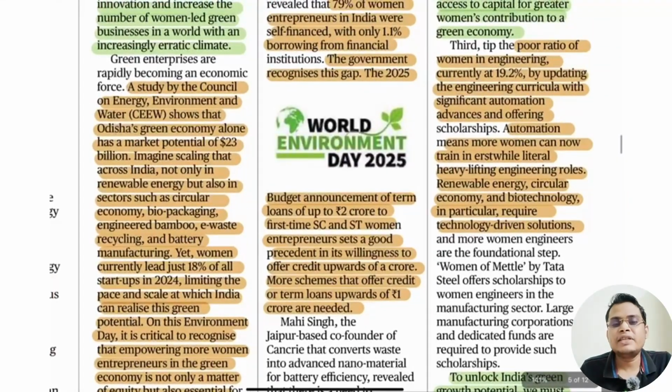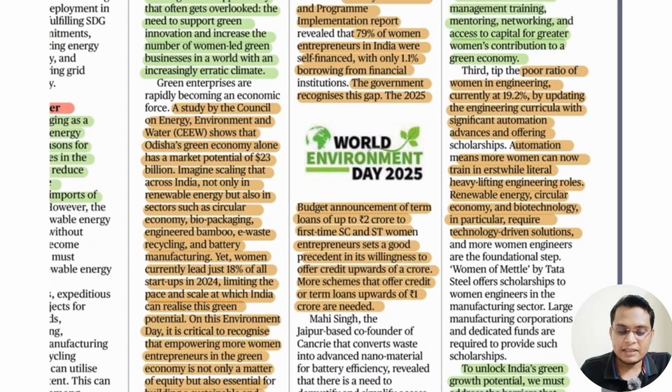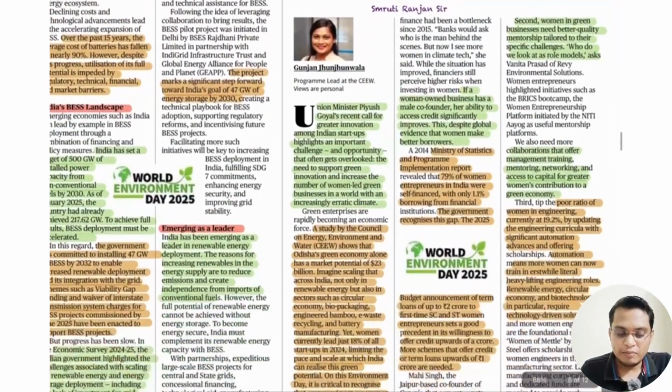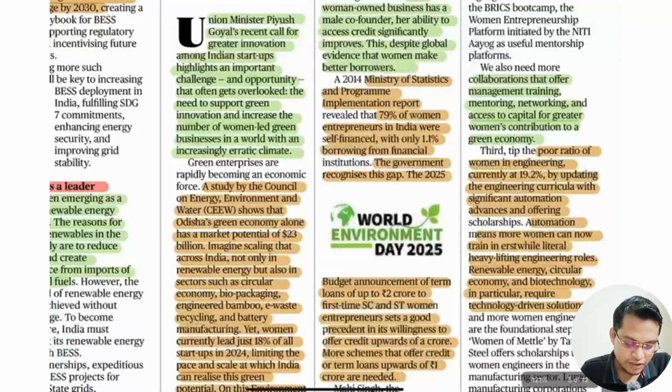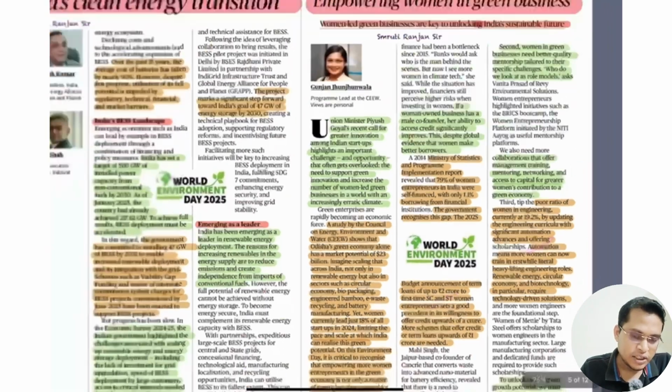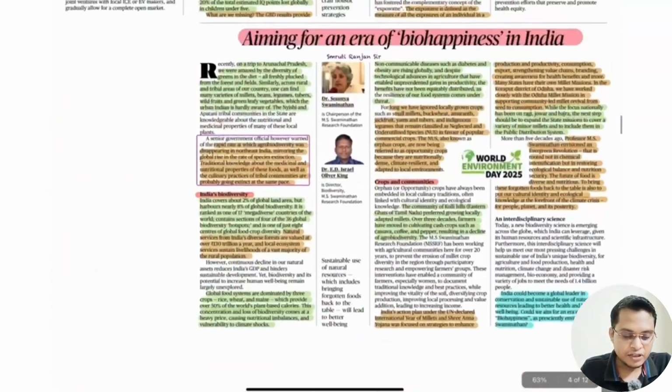Okay. So it is given that businesswomen lack access to credit. The moment they go to the bank, there is discrimination. So when women act in a green business, that is going to have a multiplier effect. So just read it out, I've just highlighted it. Okay. So this newspaper, you can get it in our application, just scan the QR code.